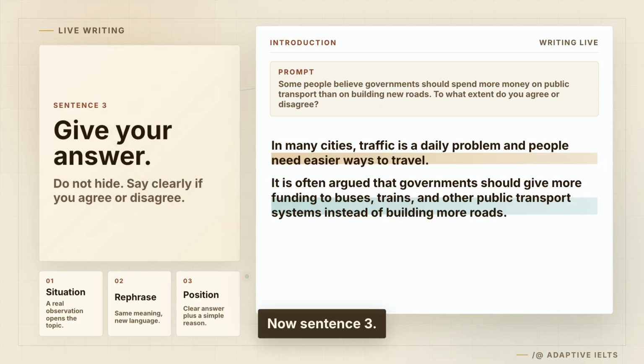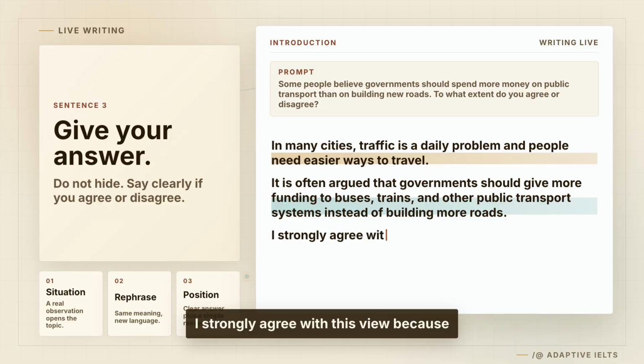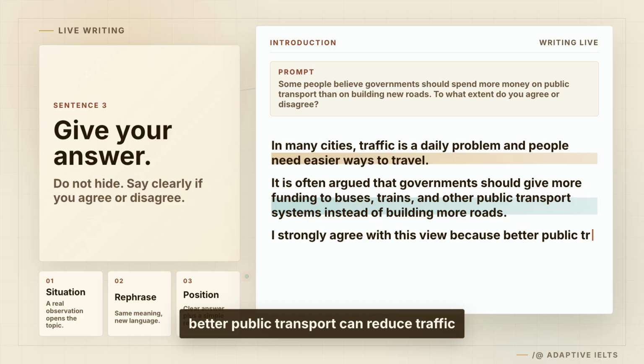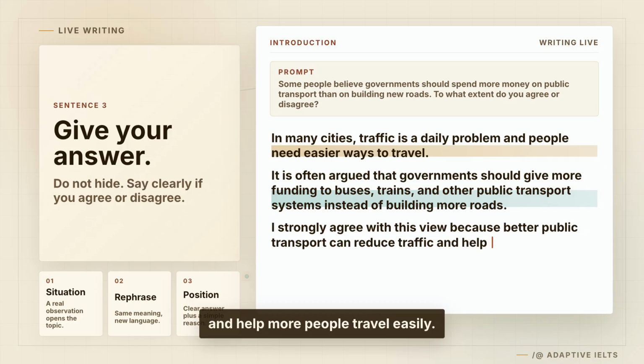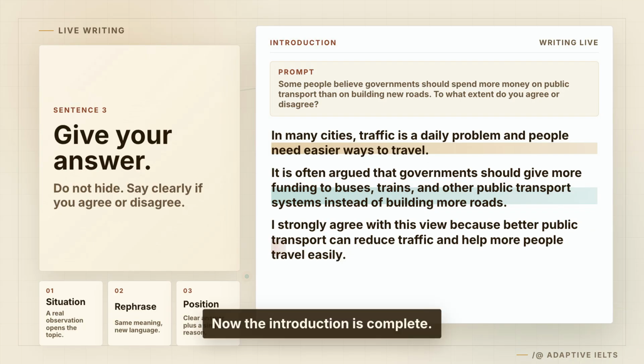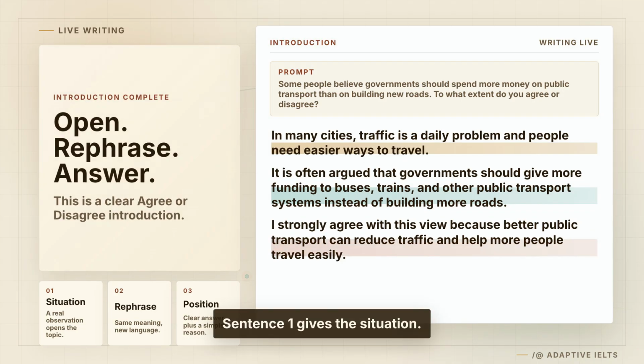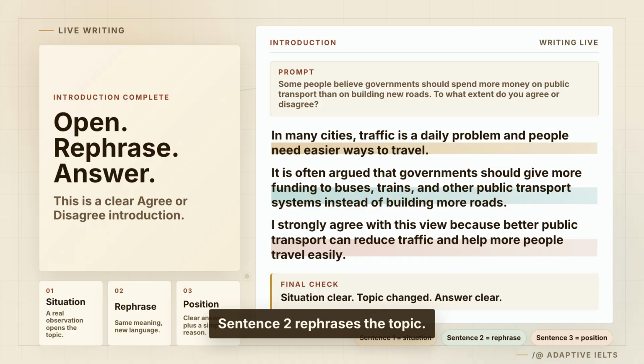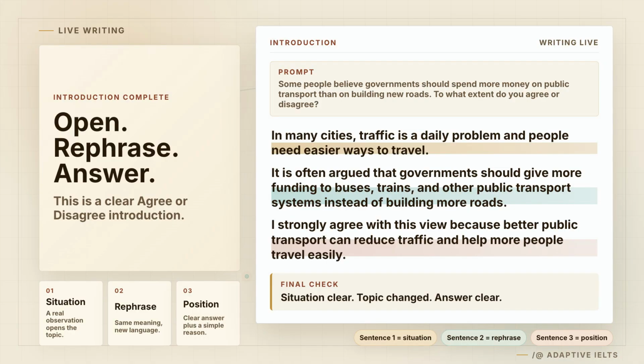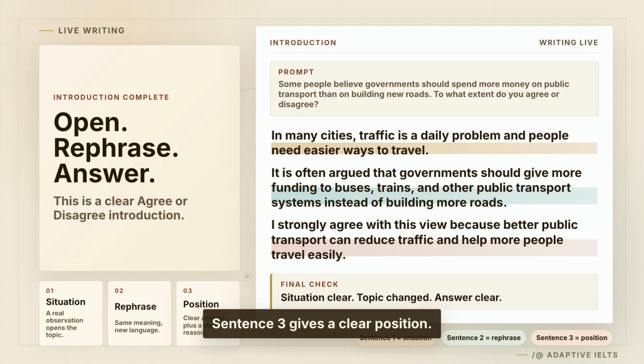Now, sentence 3. This is where we answer the question directly. I strongly agree with this view because better public transport can reduce traffic and help more people travel easily. Now the introduction is complete. Sentence 1 gives the situation. Sentence 2 rephrases the topic. Sentence 3 gives a clear position.